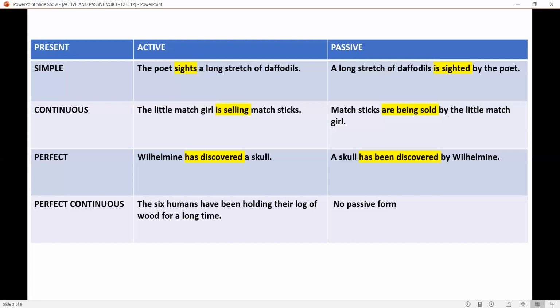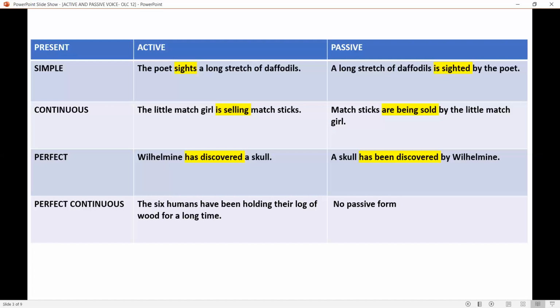Next one. Present perfect. Wilhelmine has discovered a skull. You know that this is from After Blenheim. A skull has been discovered by Wilhelmine. So here, has discovered becomes has been discovered. I hope it's clear.